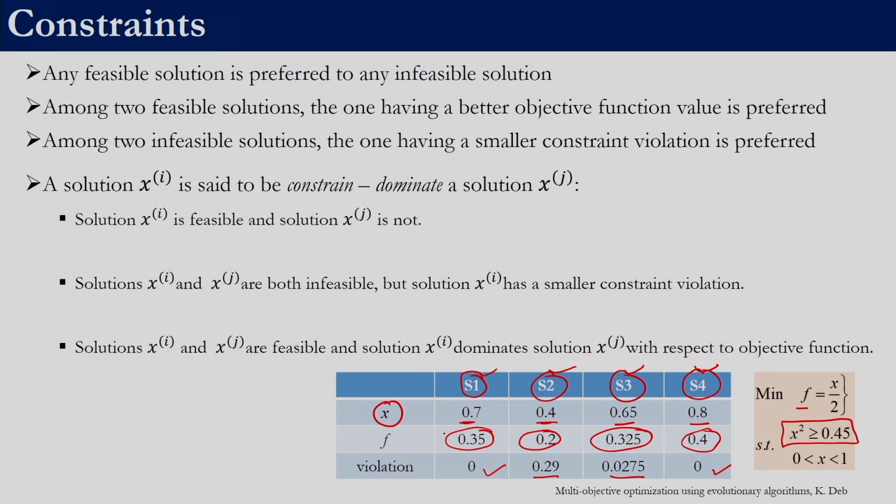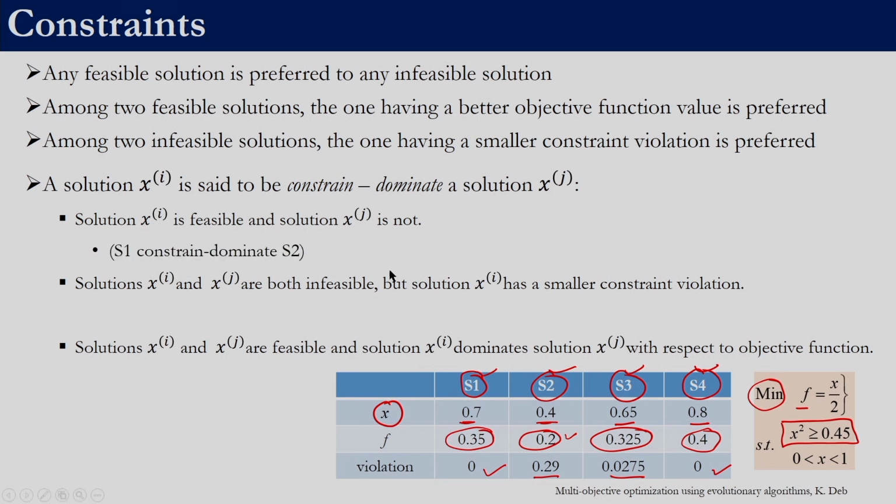So now let us say this is our population, right, and if we are to select from these four solutions, let us say we are working with teaching learning based optimization, this is our population, right, and we are now supposed to select the teacher, and we are working with the minimization problem, right. So, we are not supposed to go by this point 2, right, because it has a better objective function value, but it also violates the constraint, right. So, in that case we need to first find out what are the feasible solutions. So, the feasible solution here is S1 and S4. Between S1 and S4 we would select S1 because it has a better objective function value, right.